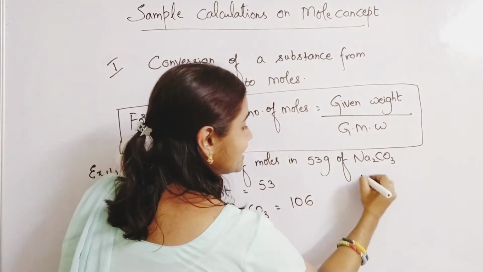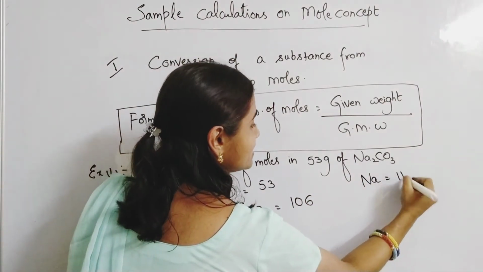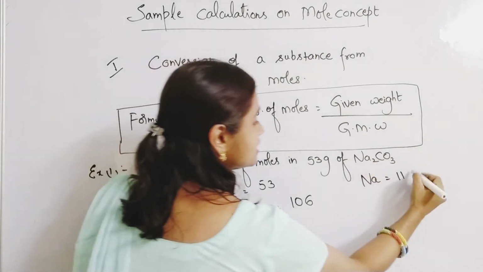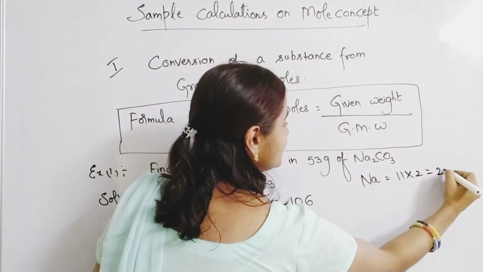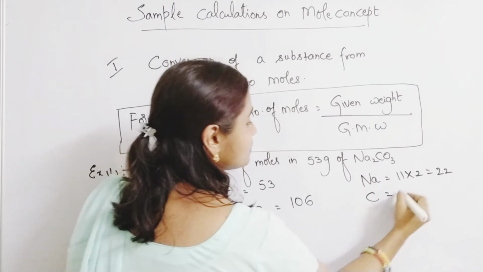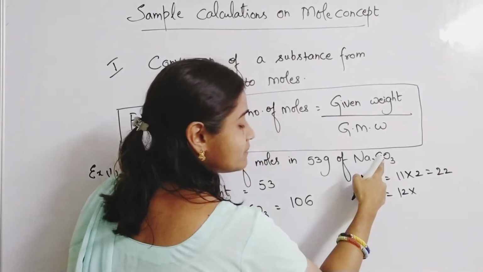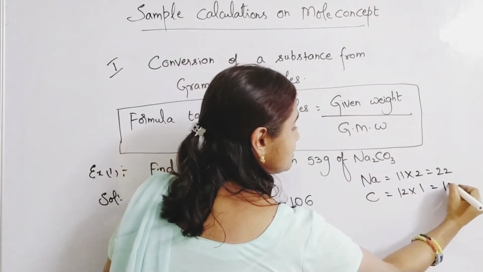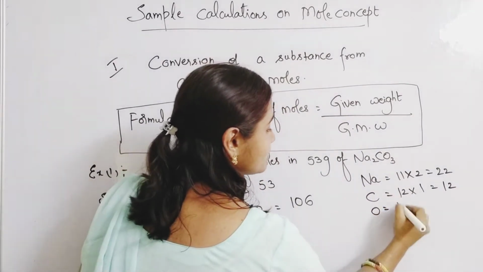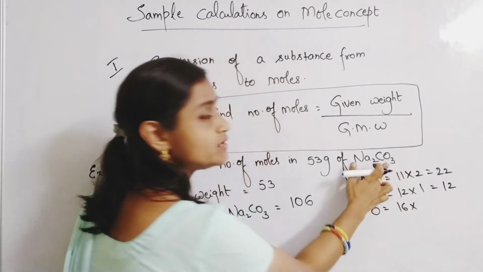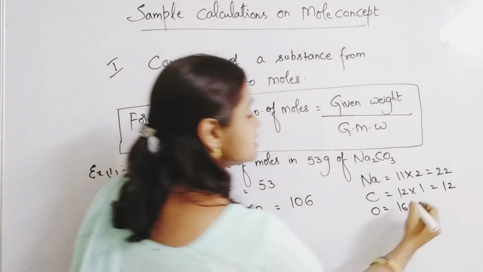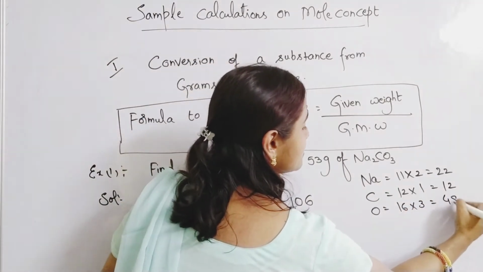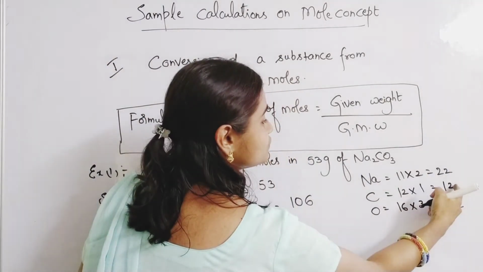Here you can calculate it if you want. Sodium, atomic number is 11. Here 2 sodiums are there. Carbon, atomic weight is 12, and 1 carbon is there, so 12. Oxygen, atomic weight is 16, and in Na2CO3 there are 3 oxygens, so 16 into 3, 48.